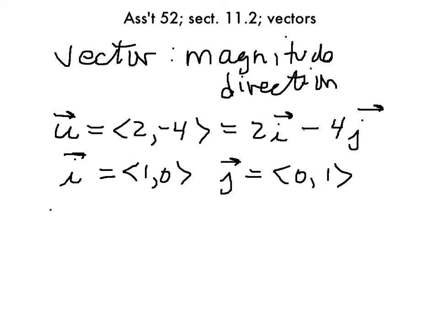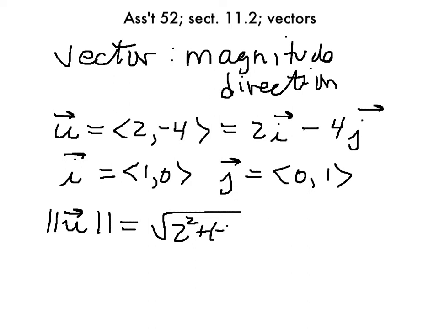And so we know things like the magnitude, or the length of this vector, just by the Pythagorean theorem, is 2 squared plus minus 4 squared, which comes out to be 2 times the square root of 5. We also know that, well, let's do this on the next page.